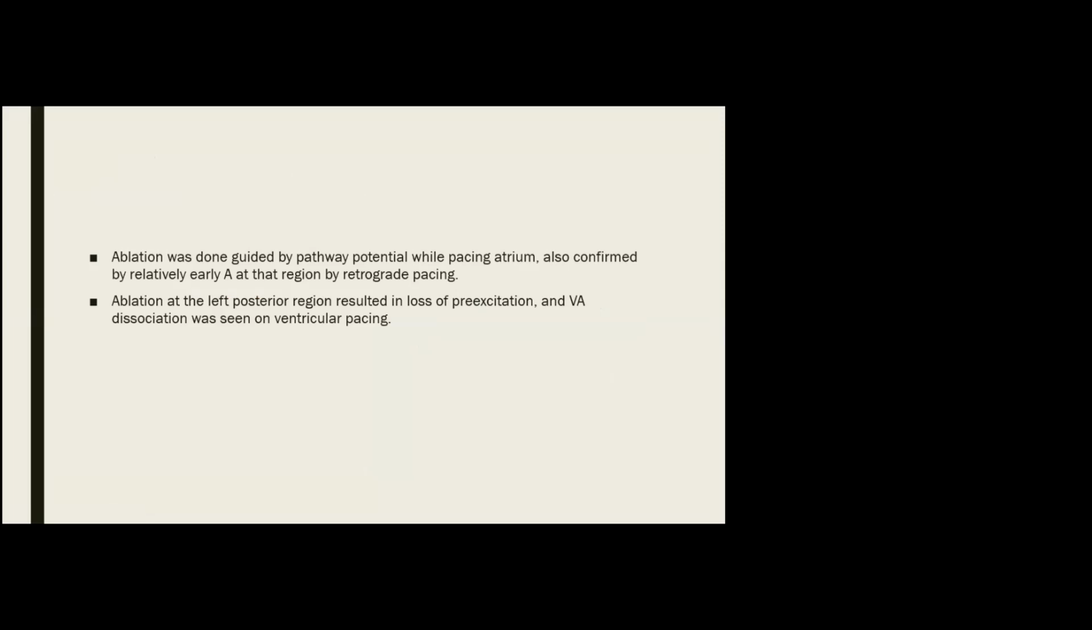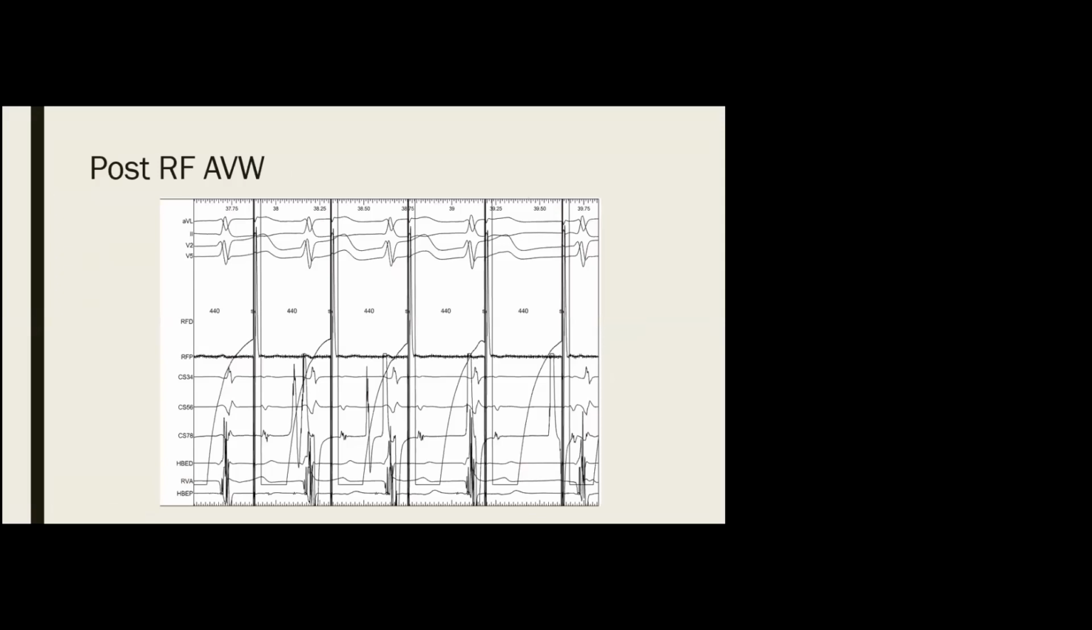In this case, I just wanted to discuss this rhythm and put in what the possibilities are. I don't have that ablation signal, but ablation was done at the location of the pathway potential, by antegrade, and retrograde mapping was also done. There was VA dissociation, and we have this slide post RF. We saw that there is AV Wenckebach, and we did not have any pre-excitation.